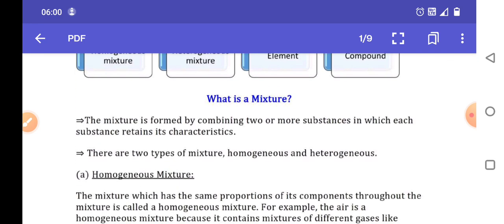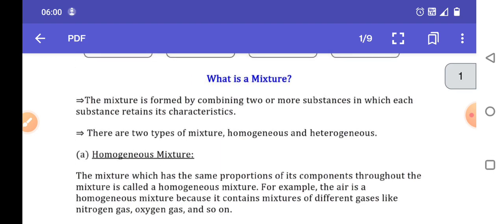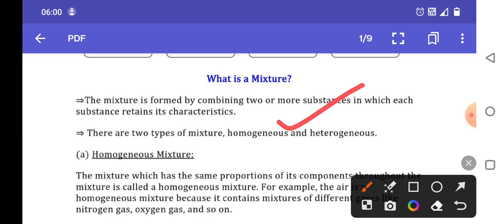Here we can define what a mixture is. A mixture is formed by combining two or more substances in which each substance retains its characteristics. There are two types of mixtures, homogeneous and heterogeneous. I have already told you about this. Then, what do you mean by